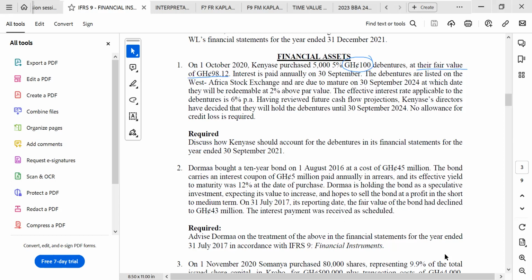What of the side where they said it will be redeemable at 2% above par value? That one is at the date of redemption, so we don't take it into consideration. If you do your calculation very well, at the end you will be receiving something like the 50,000 plus 2% of the 50,000.